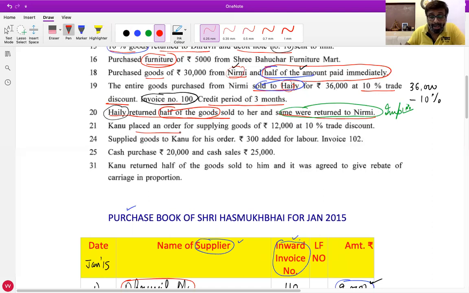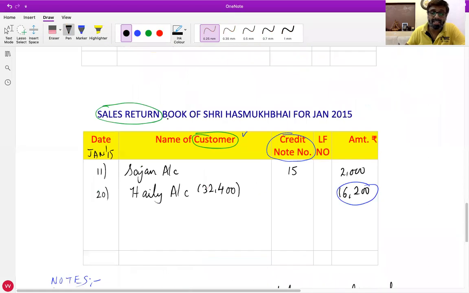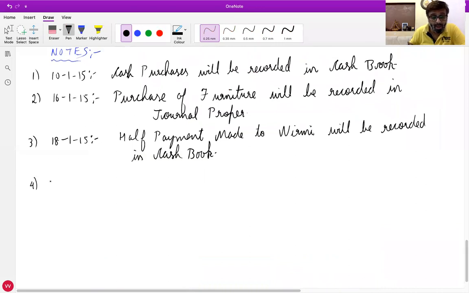Kanu placed an order for supplying goods of 12,000 at 10% trade discount. Where will we record this? Sir, it is a non-economic transaction, so we will not record it. Yes, non-economic transaction. You can write in the notes that placing an order is a non-economic transaction. It will not be recorded in any of the books of accounts.